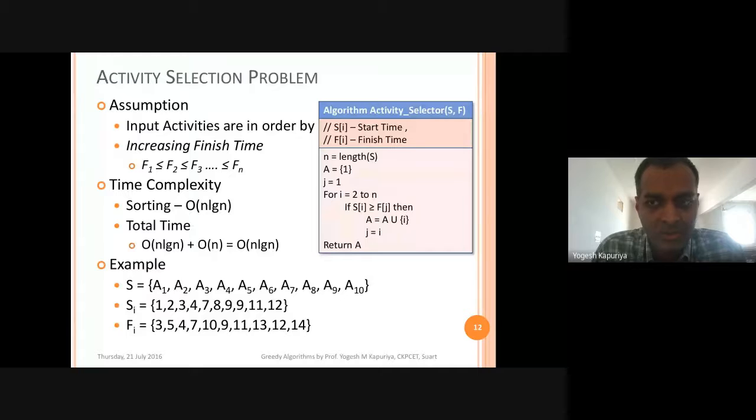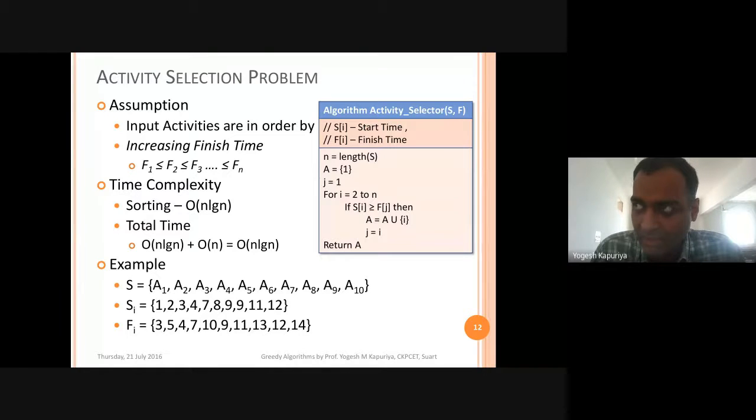Right. So I think it's spot on. Basically, you will require to select those activities which require less time. So one solution is that you find out the difference between finish time and start time. That will give you the actual activity time, right? And then you sort the activities in order of their activity time, that is Fi minus Si. That will give you one number, and you can sort on it and select. But in that case, there is a problem, and that problem lies in the constraint.